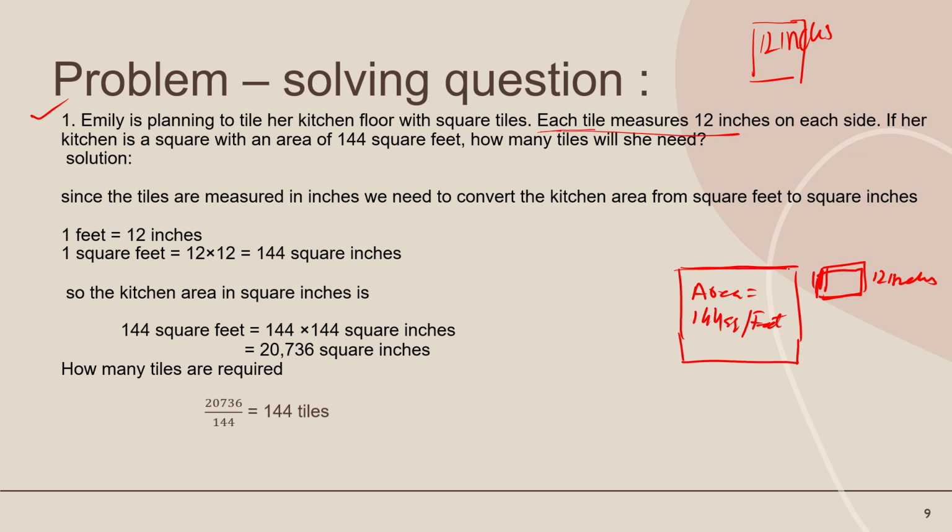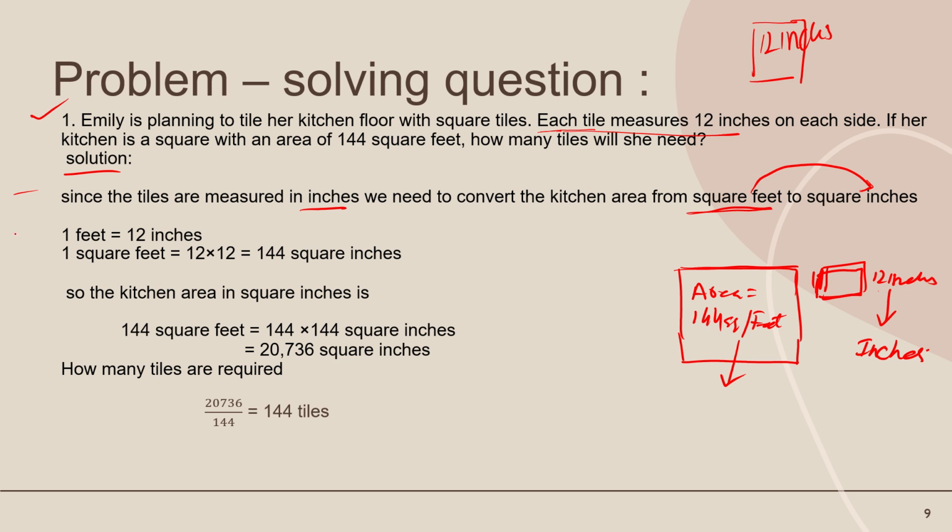So the solution: since the tiles are measured in inches but the total area is in square feet, first convert the kitchen area from square feet into square inches.